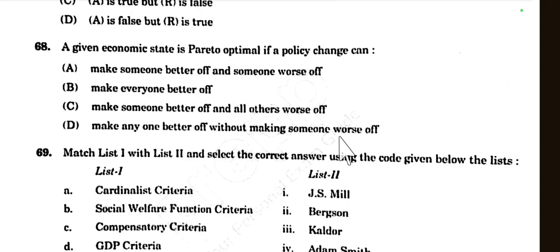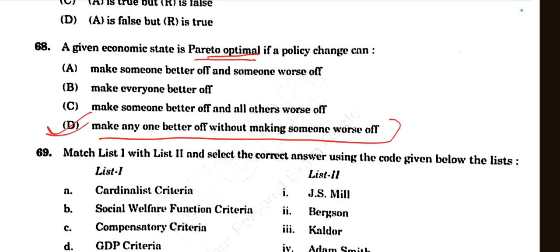Yes, this is the right definition of Pareto optimal. Pareto optimality means making anyone better off without making someone worse off. It is called Pareto optimal. So option D is the right choice.